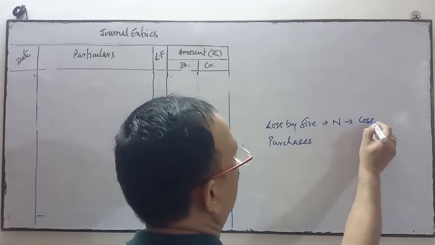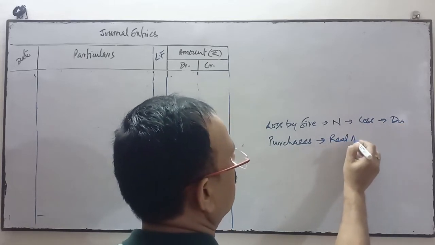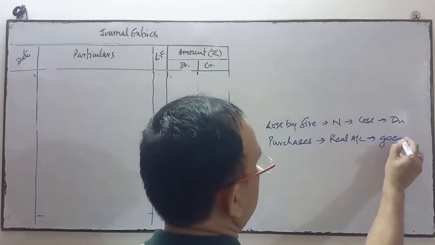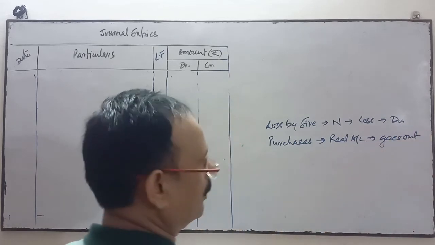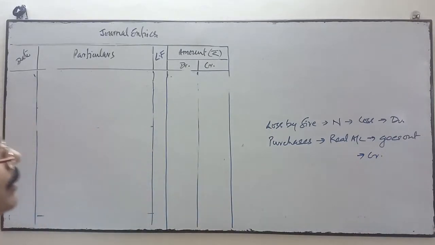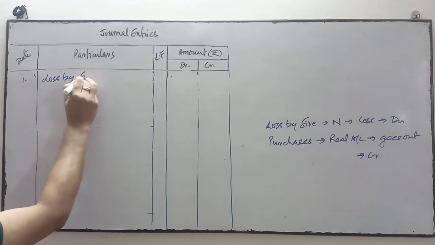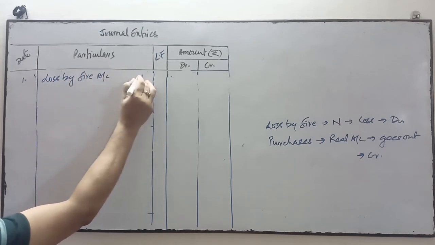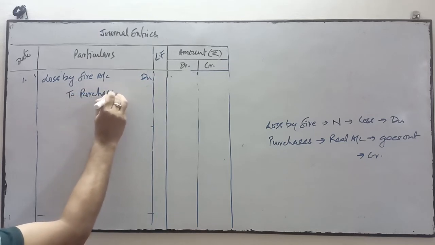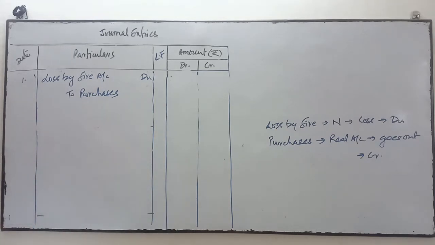So loss by fire comes under nominal account. It's a loss, and all losses are debit. Purchase comes under real account. Goods lost by fire go out from the business, so we have credited this account. So loss by fire will be debit, and purchase is credited because the quantity of goods will decrease.